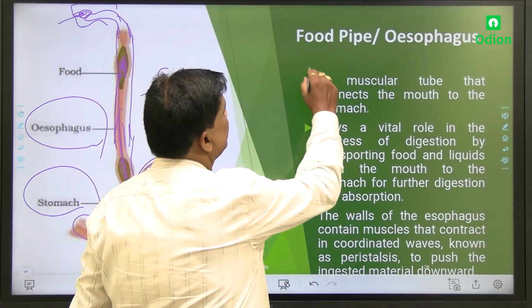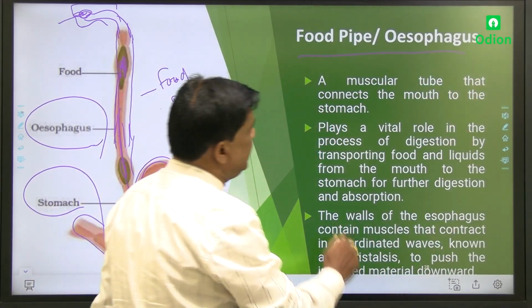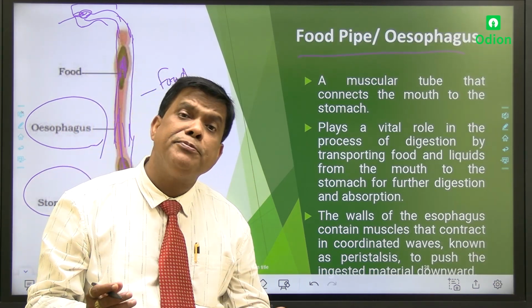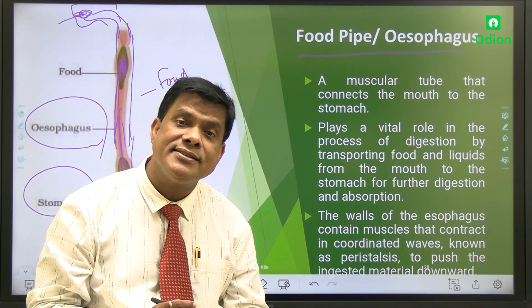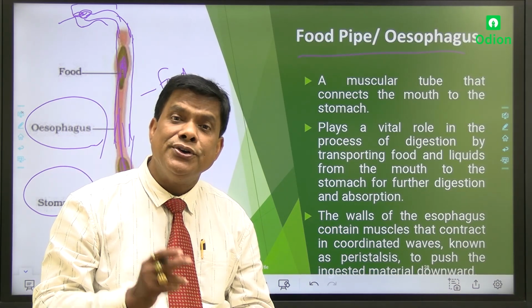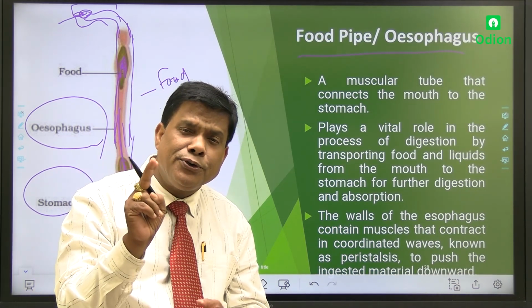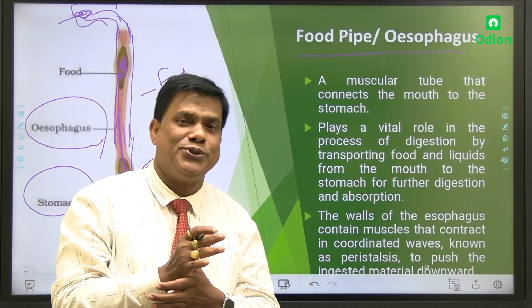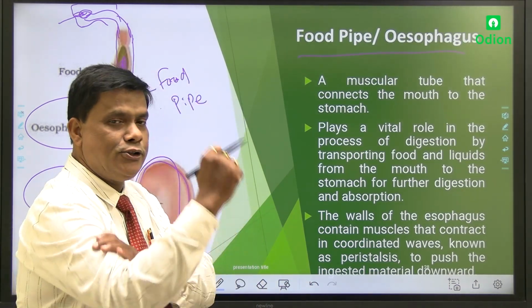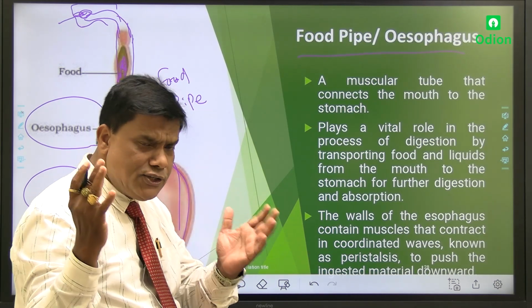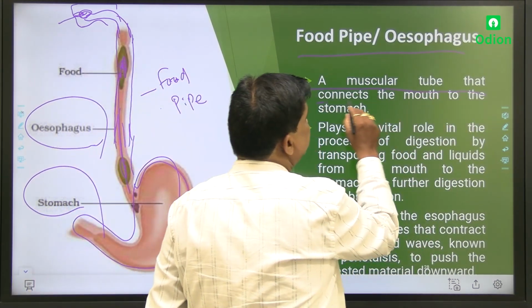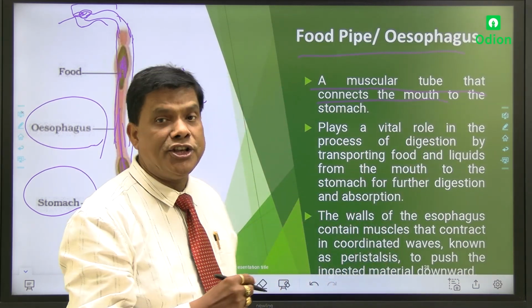Food pipe or esophagus is a muscular tube. It's a tube-like structure made up of muscles. Muscles are a group of tissues, cells, tissue, group of tissues. This is also our muscle, yes or no? That is a muscular tube that connects the mouth to the stomach.